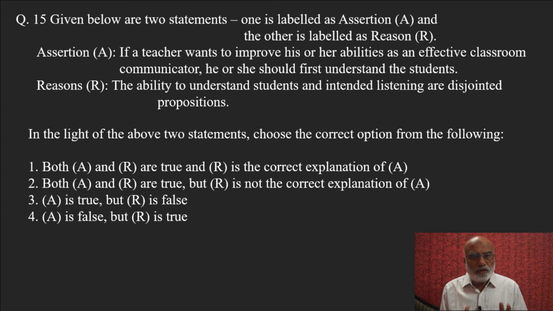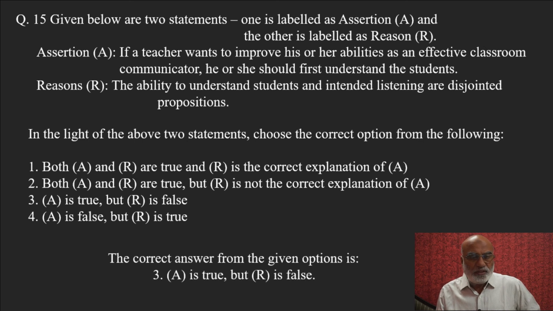Now here, once more let us look at assertion and reason. Assertion: If a teacher wants to improve his or her abilities as an effective classroom communicator, he or she should first understand the students. Reason: The ability to understand students and intended listening are disjointed propositions. And the correct answer is the third one.